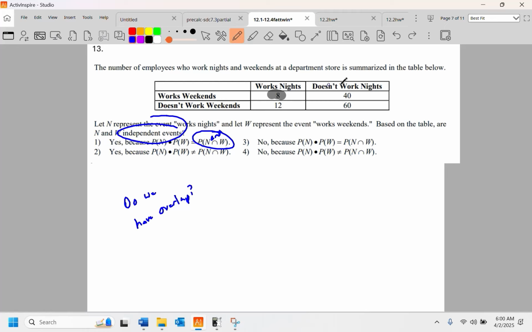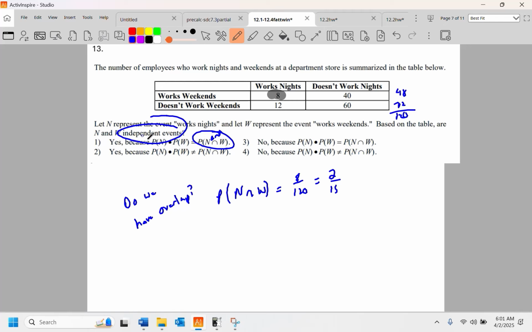And by the way, you need a running total here. You've got 48, 72, 120. So the probability of nights and weekends is going to be 8 in 120, which reduces down to what? 4 in 30, 2 in 15.